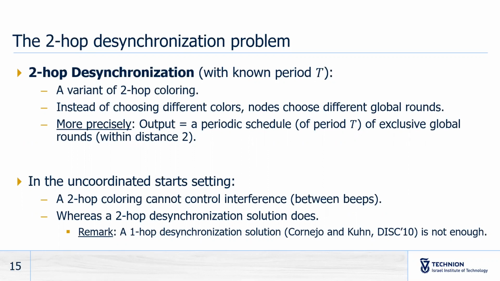And a two-hop desynchronization solution is interesting because it allows nodes to control interference. It allows nodes to beep in rounds in which their neighbors do not. Here, a two-hop coloring cannot control interference in this uncoordinated start setting. And this is because nodes have arbitrarily different local round values. They cannot properly use a two-hop coloring. We also emphasize the fact that the one-hop desynchronization solution provides little interference control compared to a two-hop desynchronization solution.